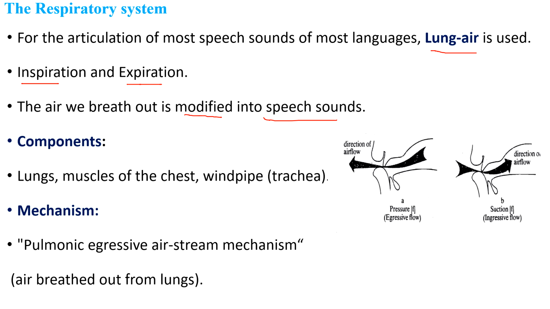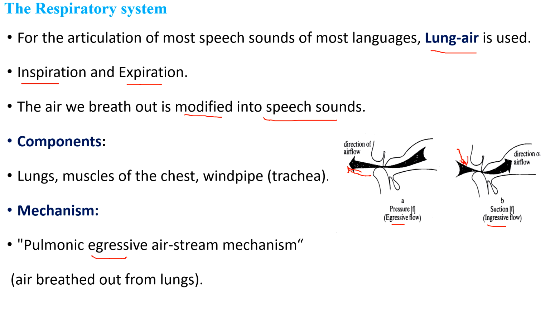Egressive means pushing air out into the outer atmosphere, throwing out air. See the direction of airflow. Air is going out. This is egressive. Opposite to egressive is ingressive. Taking air or drawing air into the lungs is called ingressive.